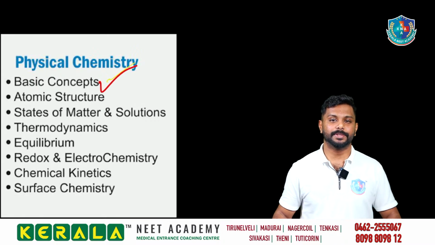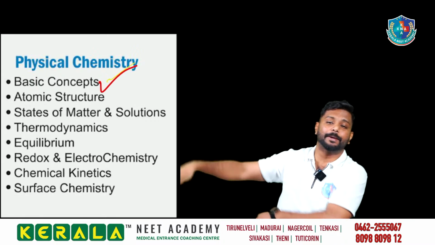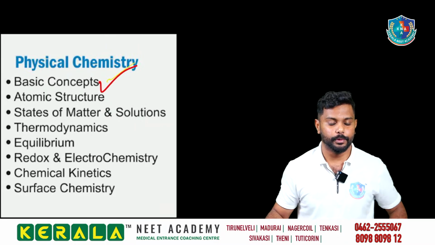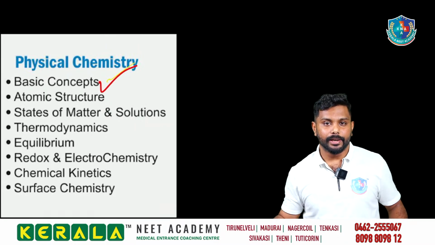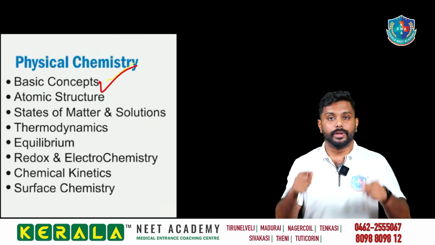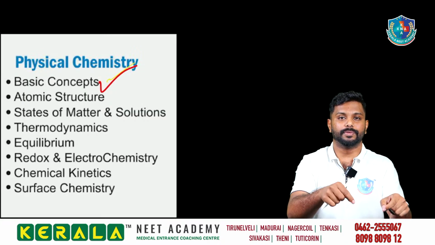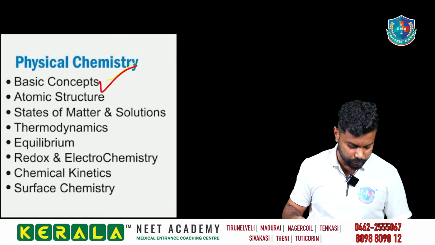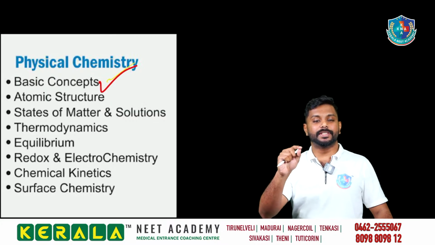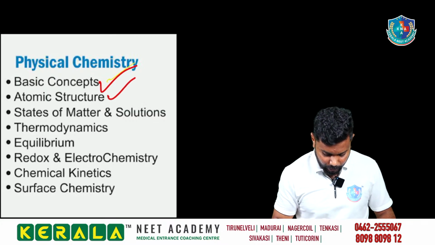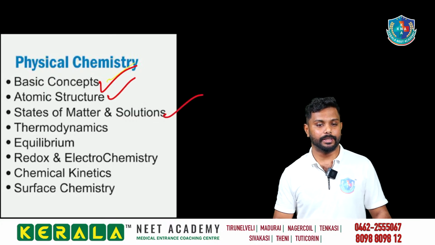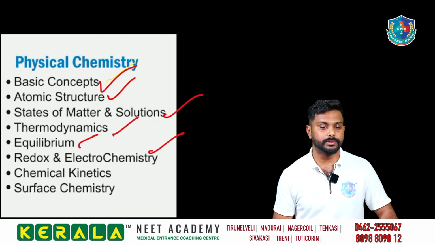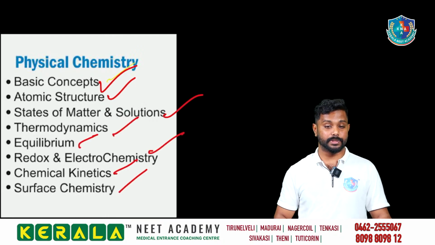Some basic concepts in the chemistry, it is having connection with every other chapters. வேற எல்லா சாப்டருக்கும் கனெக்ஷன் இருக்கும் இல்லையா? ஸோ நம்ம இன்ஆர்கானிக் இருக்கும்போது ஏதாவது ரியாக்ஷன் படிக்கும்போது it is how many moles of this is used for this அந்த மாதிரிலாம் நம்ம படிச்சிருக்கோம். ஓகே, ஸோ physical chemistry is having many topics like atomic structure, states of matter and the solution, thermodynamics, equilibrium, redox, electrochemistry and the chemical kinetics, surface chemistry.